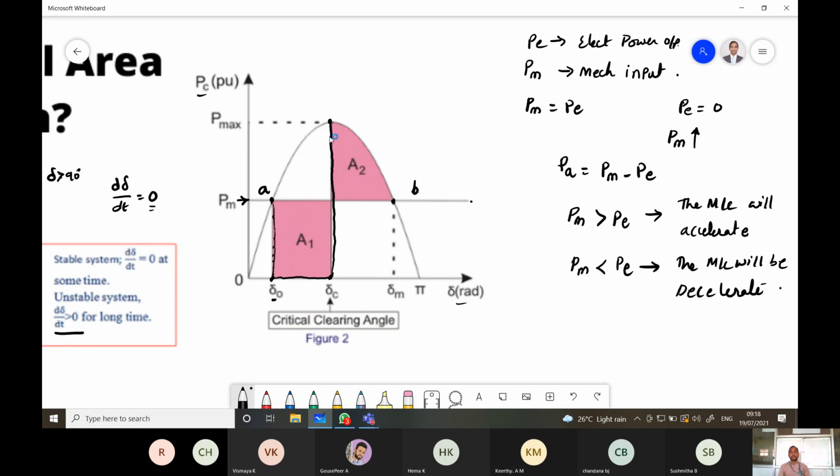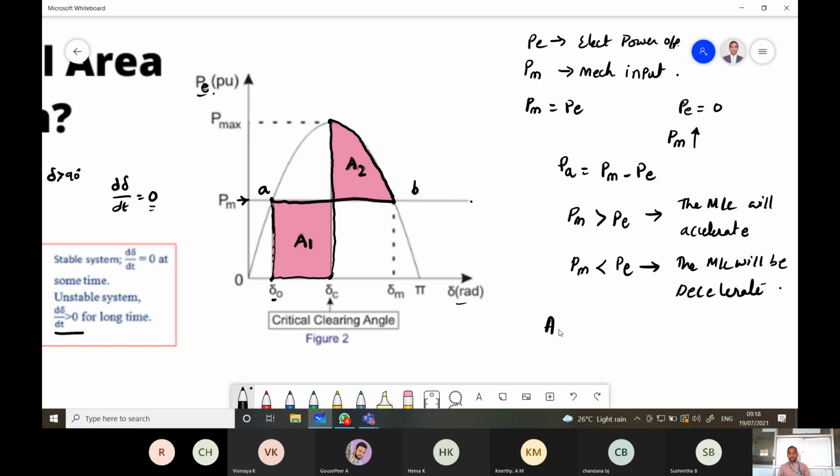Now PE is more than PM, so the machine will decelerate. Then we get two areas, A1 and A2. The A1 area is called the accelerating area and the A2 area is called the decelerating area.